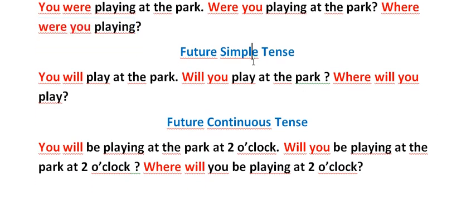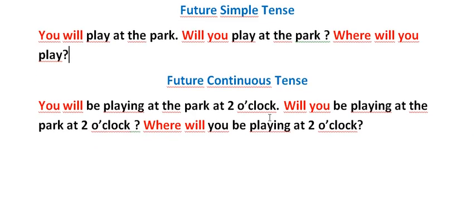And let's go to future simple tense. You will play at the park. Here will is a helping verb, and when we make it a question sentence, will goes at the beginning of the sentence. So, will you play at the park? And if you want to add where, it's where will you play?